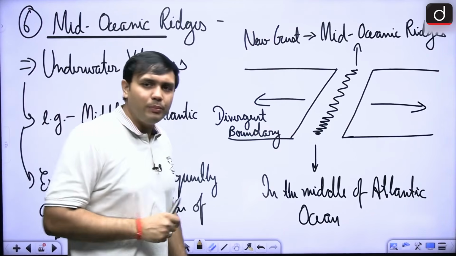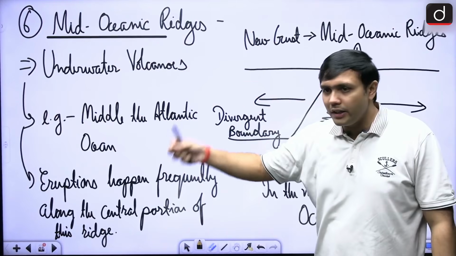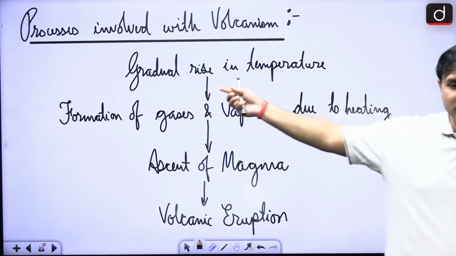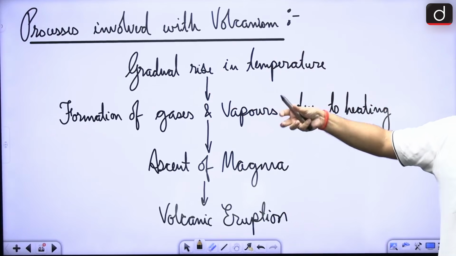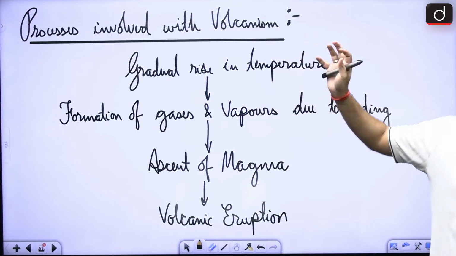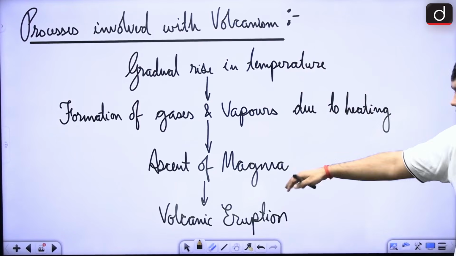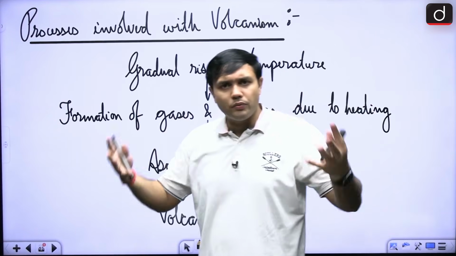So, what are some of the basic processes involved, right, because it's not just that you must have a basic understanding of what it is, but also how it is happening. So, first of all, there is a gradual rise in temperature, right. Then there is formation of gas and vapors due to heating, right. Then as magma comes up, there is volcanic eruption that is happening. Now, after the volcanic eruption, there are a lot of things that are happening.